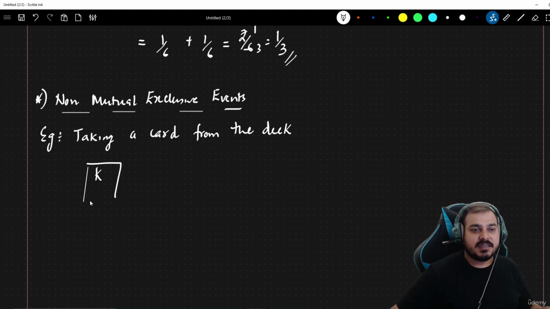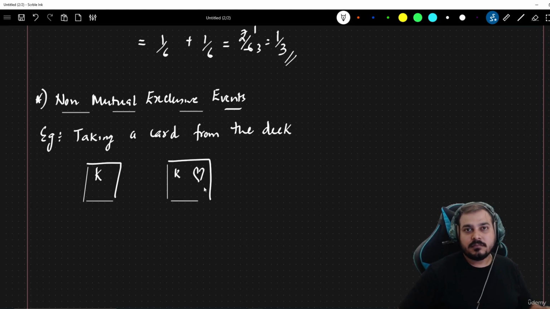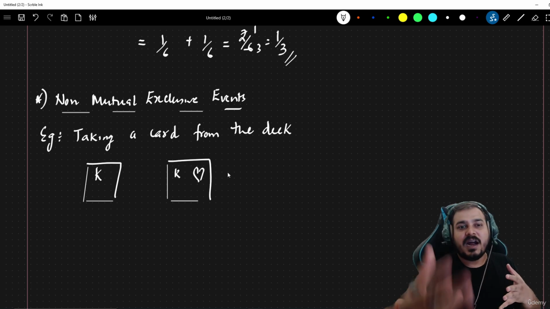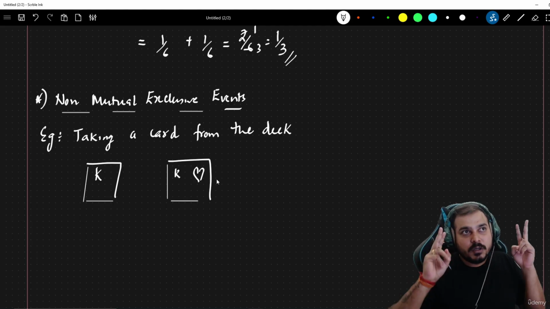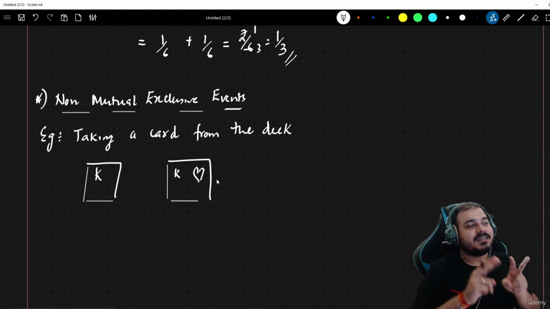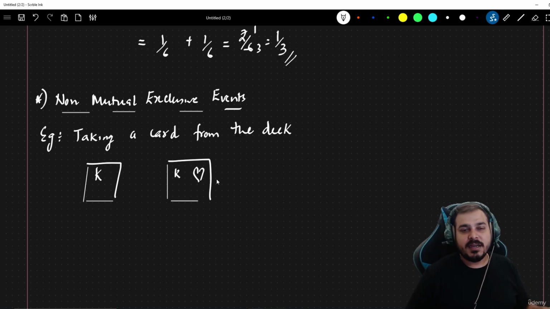Suppose I'm getting a king's card, I may also get a king of hearts card, right? So two possible events are possible. I may either get a king's card, or I may get a king which is of heart kind. So here you can see that this is completely non-mutually exclusive. Two events can occur at the same time, right?